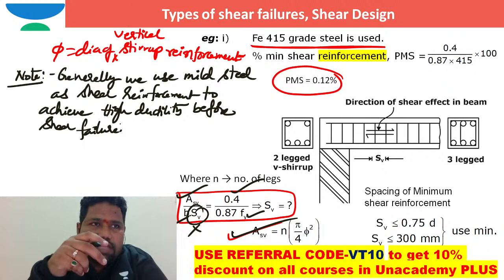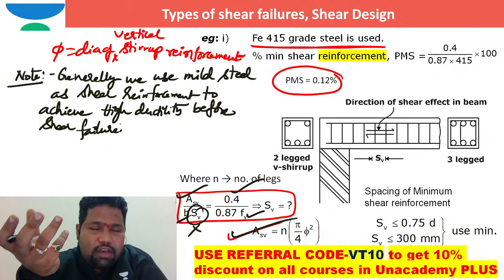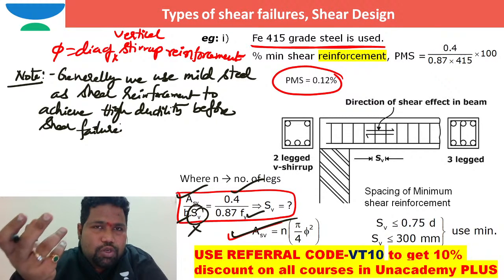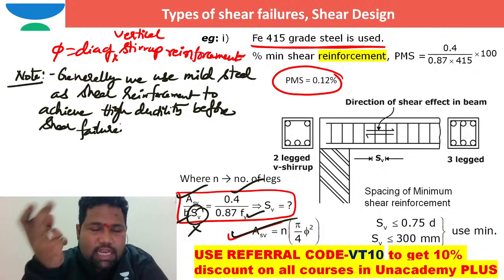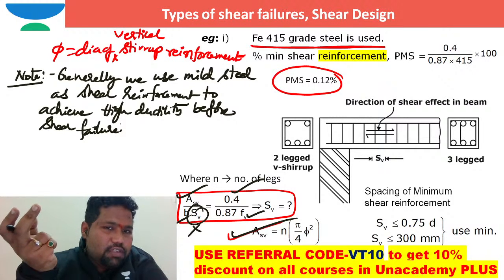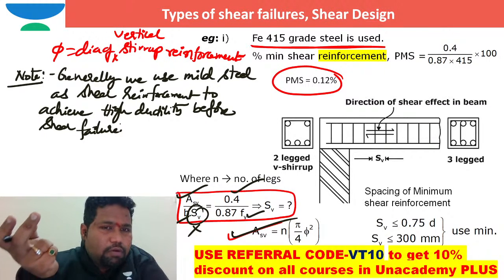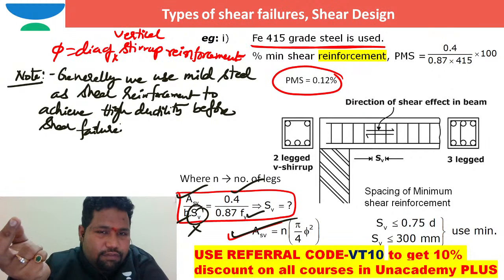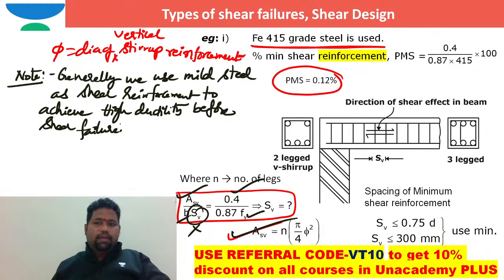If I want to ensure a more ductile failure before shear failure, then in such a case the stirrup reinforcement should be of low carbon steel. Low carbon steel is obviously mild steel, right? So I need to provide mild steel as the shear reinforcement to achieve high ductility compared to HYSD steel. Okay, right. So from this, I can work out the spacing of this shear reinforcement.